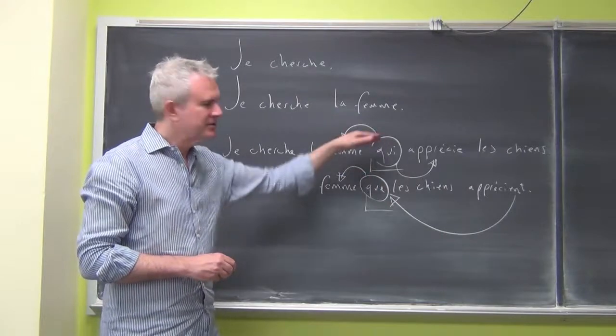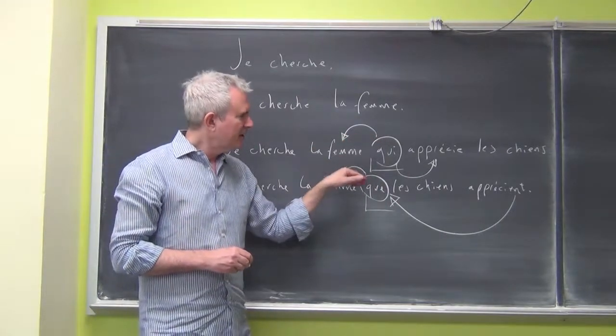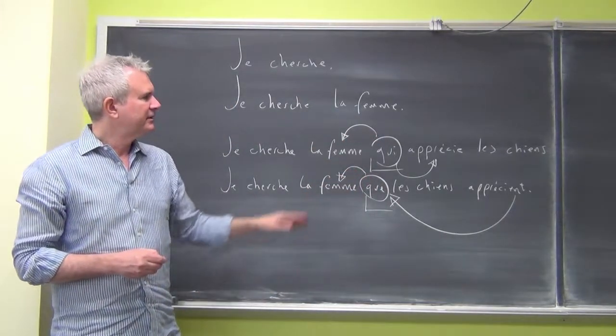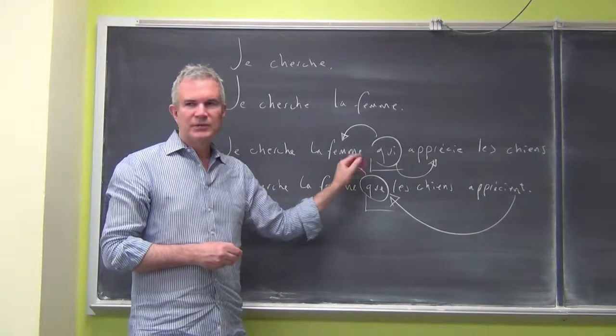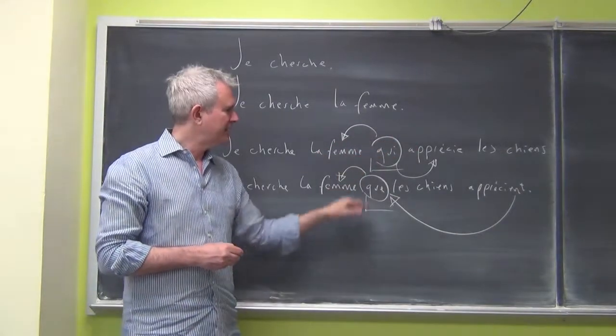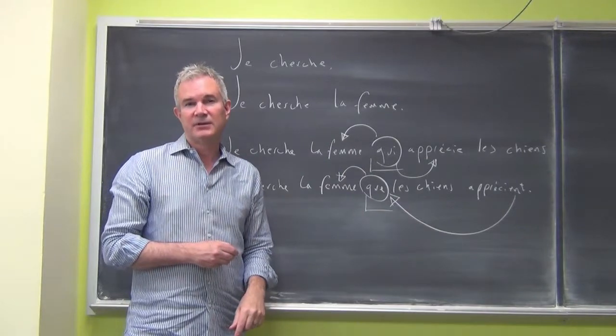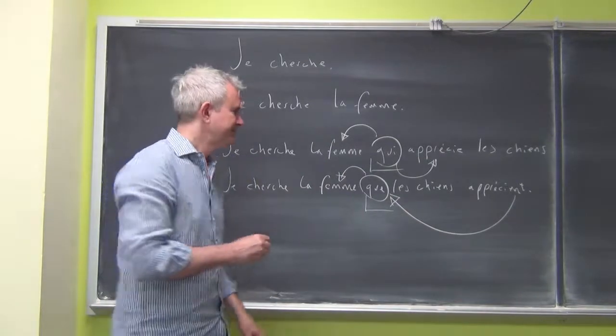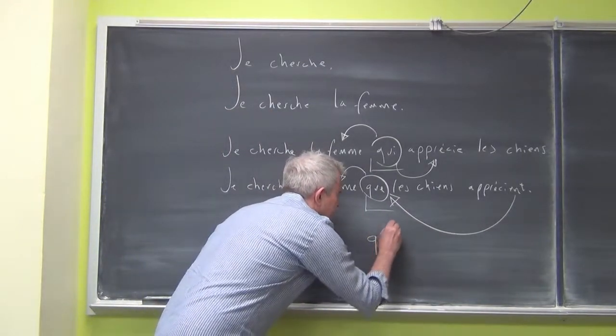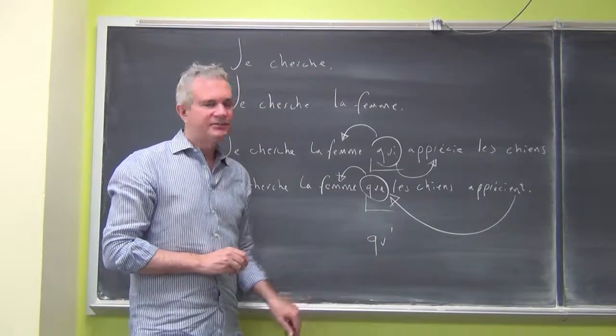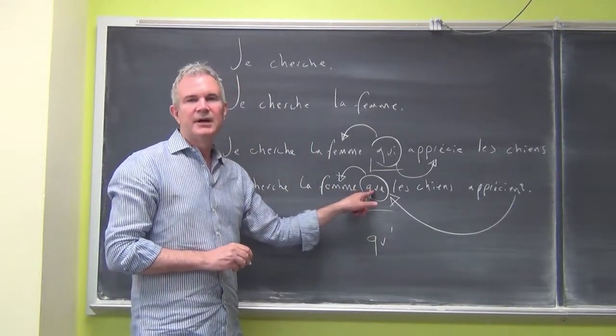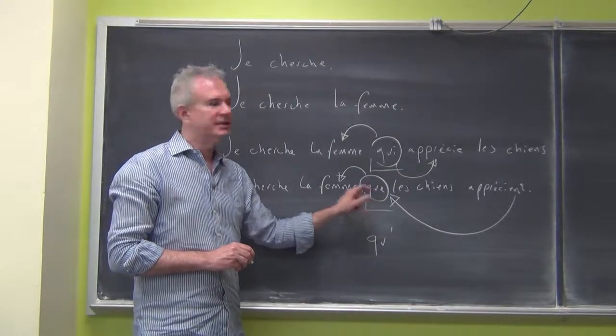So, okay, we have these two forms for the relative pronoun. Qui, which is the subject of the verb that follows it, and que, which is the direct object of the verb that follows it. If you have QU apostrophe, that will always be an elision for QUE.